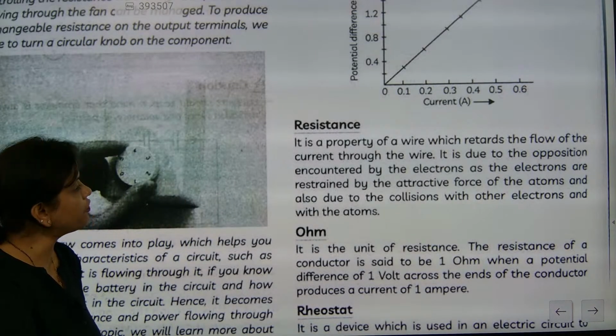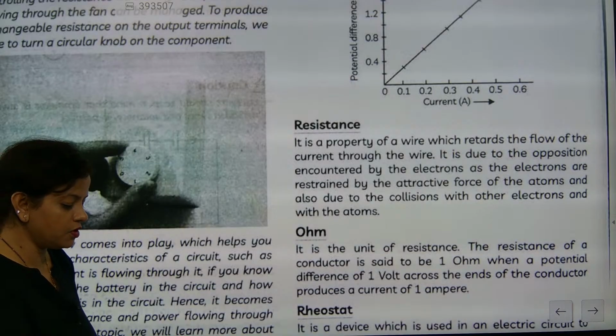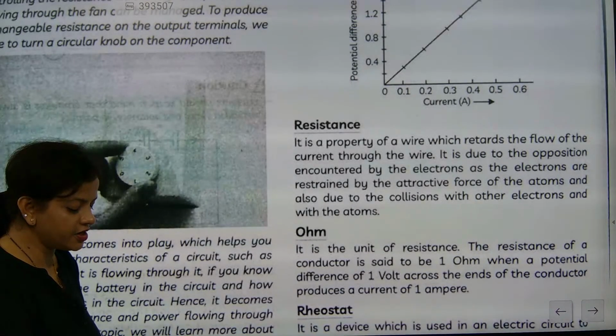It is the property of wire which retards the flow.